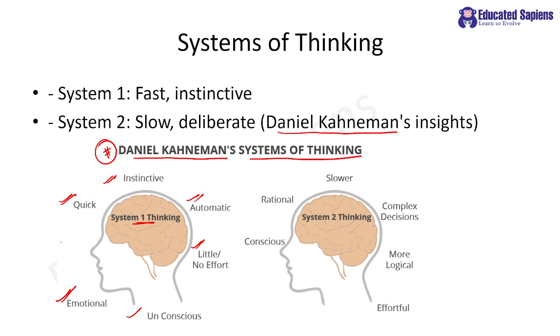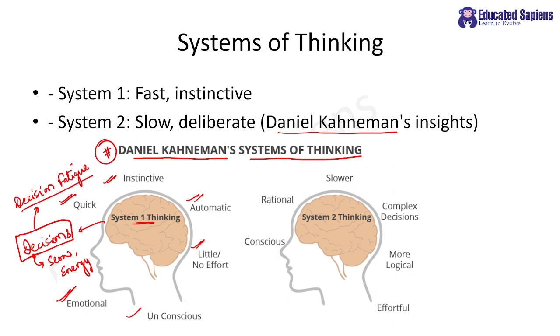But my dear students, why did we develop this? Because we have to take lots and lots of decisions every day. And please remember that if you take each and every decision with the rational mind, obviously your work will be slow, right? Energy expenditure will be very high, and eventually you will come across a problem which is called decision fatigue. So my dear students, there are a lot of automatic things which we do knowingly or unknowingly.